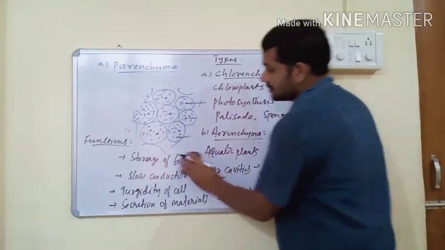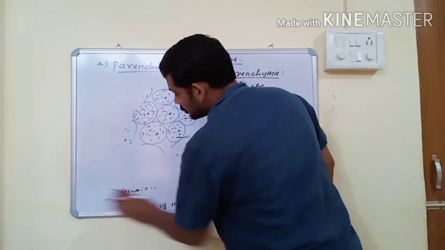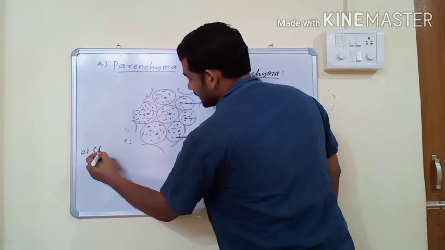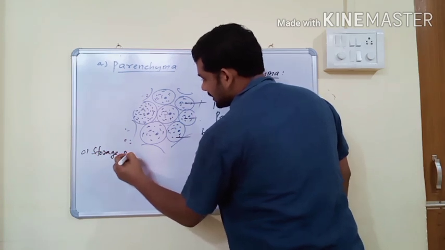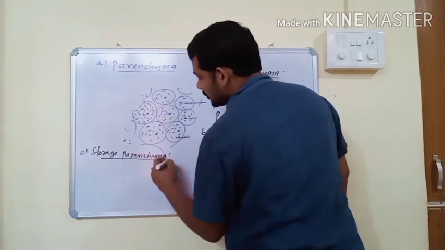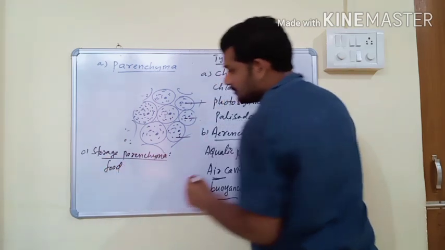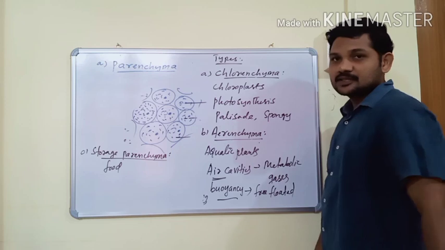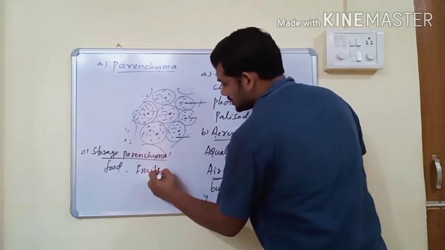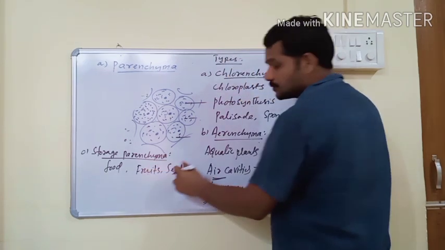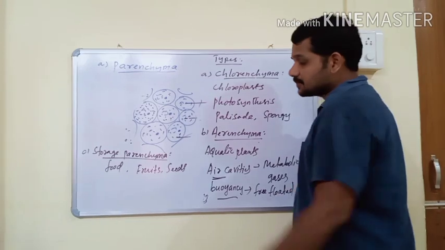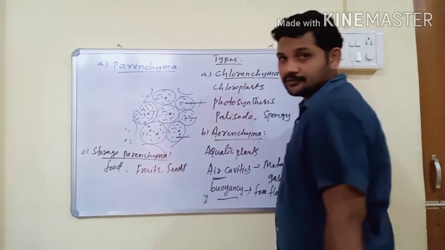Next one is storage parenchyma. Another type is storage parenchyma. So storage parenchyma means parenchyma that helps in storage of food. Parenchyma that helps in storage of food is known as storage parenchyma. Generally storage parenchyma is present in fruits and seeds, because fruits and seeds contain food material.